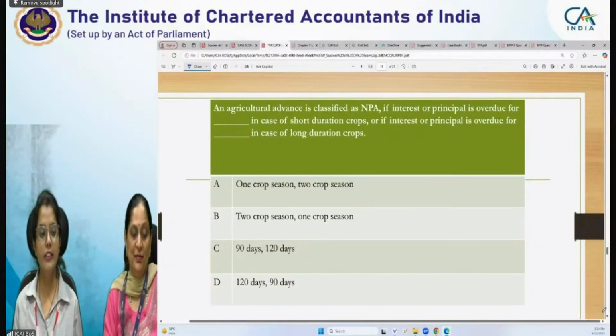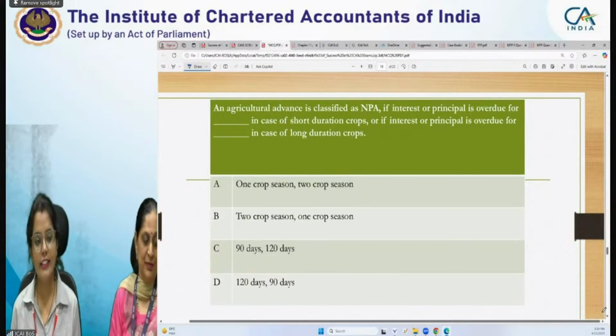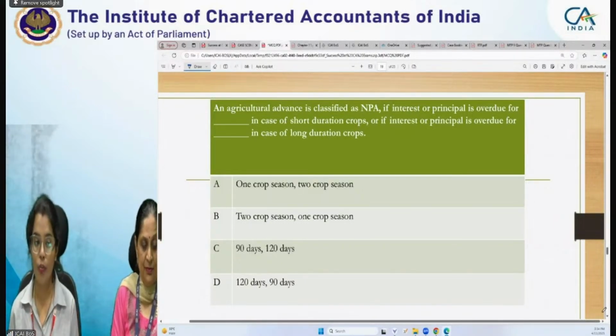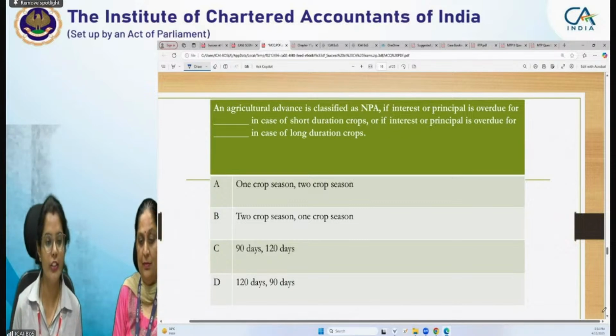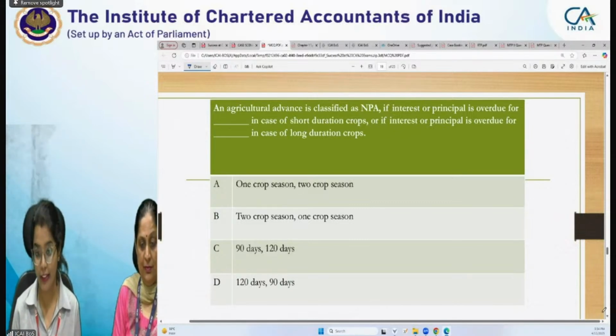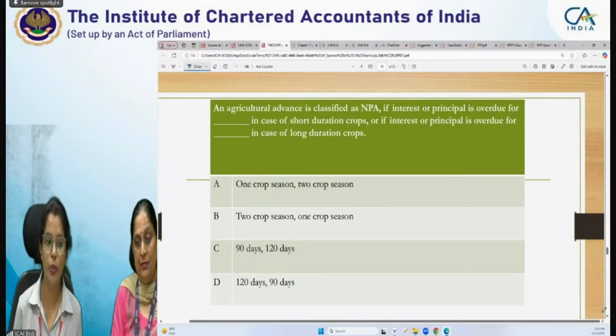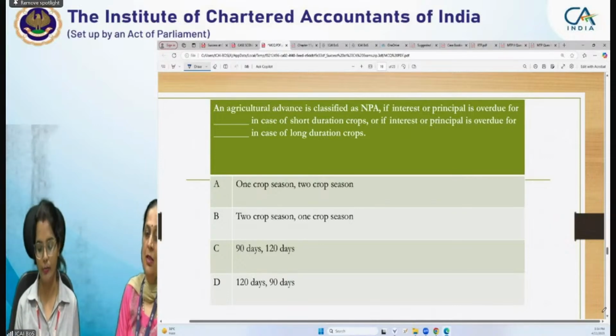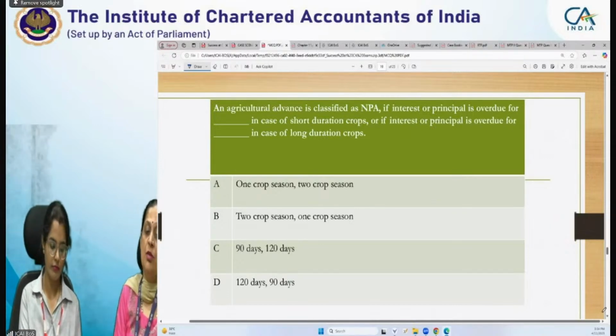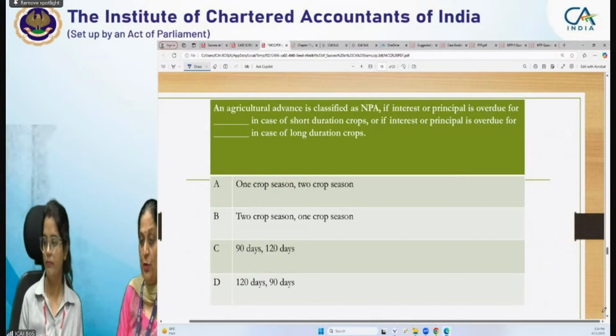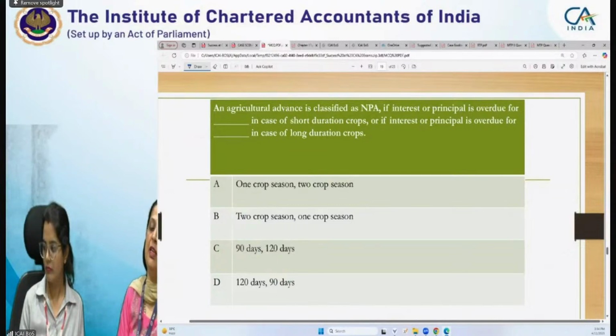Next question is: an agricultural advance is classified as NPA if interest or principal is overdue for how much duration in case of short duration crops, or if interest or principal is overdue for how much duration in case of long duration crops. So here you need to tell us about the NPA classification, okay? For short duration, how many? And for long duration, how many?